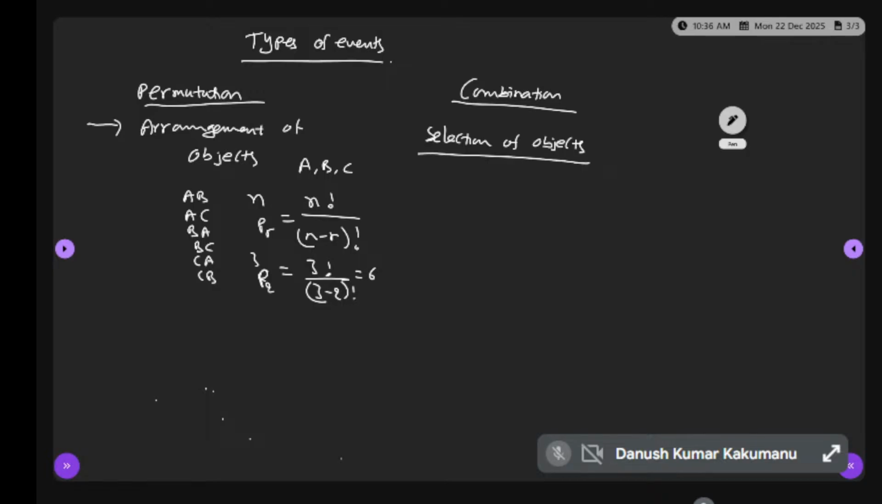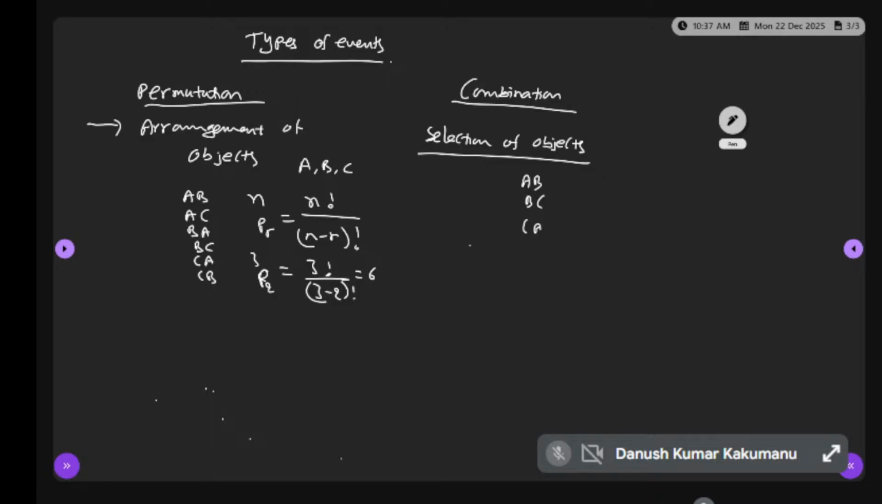Now selection of objects. How many ways can we select the objects here? In a selection process, AB and BA are both the same. How many ways are there to select two letters from A, B, C? AB, BC, CA. That's it. That's called selections. How many ways are we selecting here? Three ways. Arrangements are six, selections three. Which one is more, permutation or combination? The number of permutations is greater than the combinations.